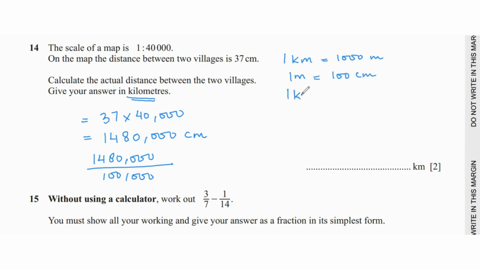So 1 kilometer in centimeters is going to be 100,000 centimeters. Since we're converting centimeters into kilometers, going from a smaller to a bigger unit, we divide 1,480,000 by 100,000, and that is going to give us 14.8 kilometers. That is your answer.